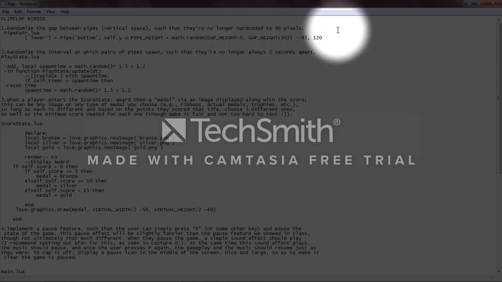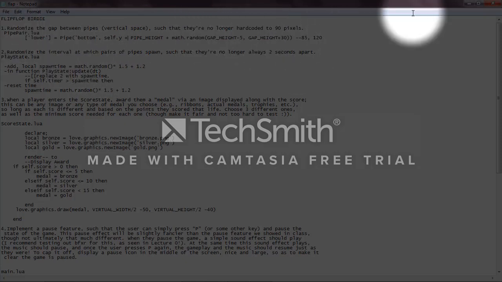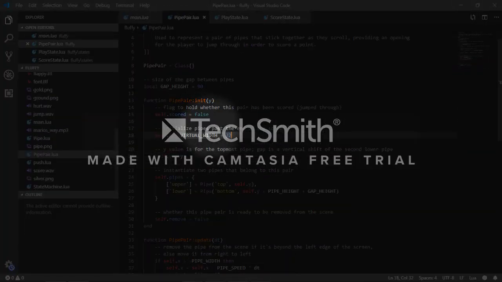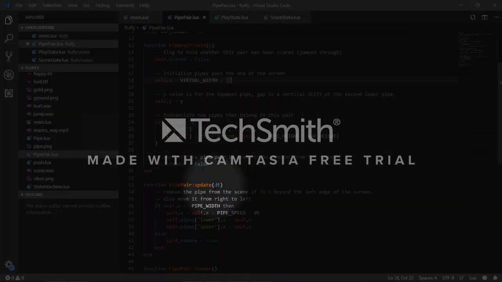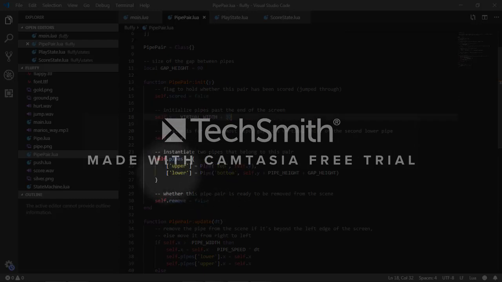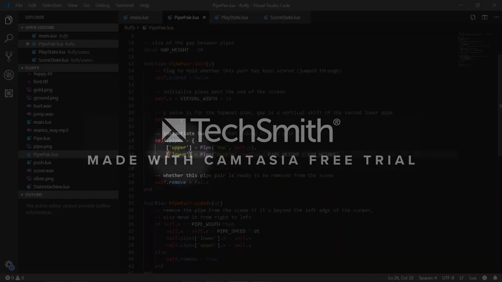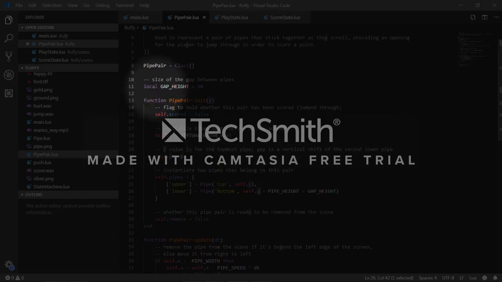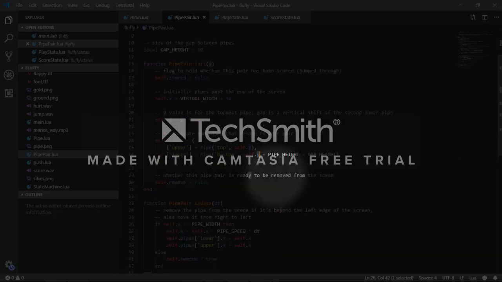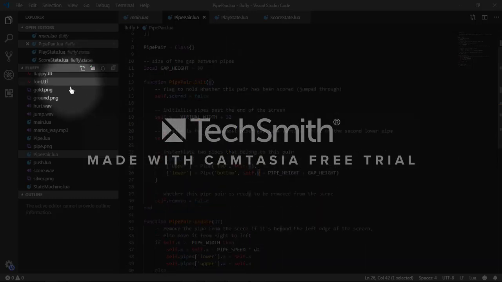So in Pipe.lua, in the lower part, we had instantiated the lower pipe and set it to bottom, and self.y plus pipe height, which is equal to the set by the pipe function, and also the gap height is set to 90.